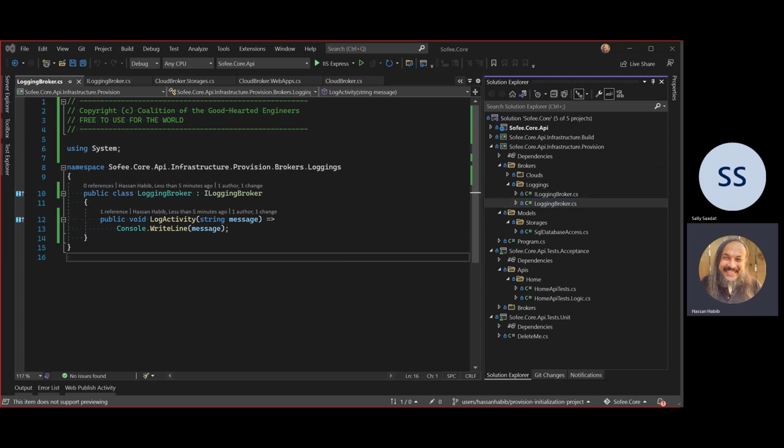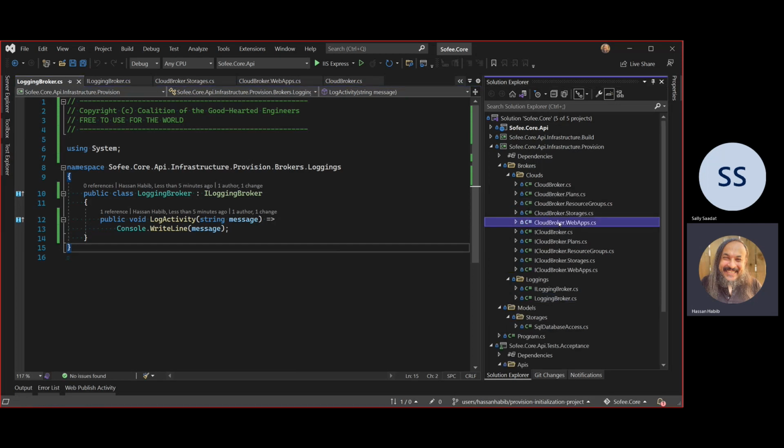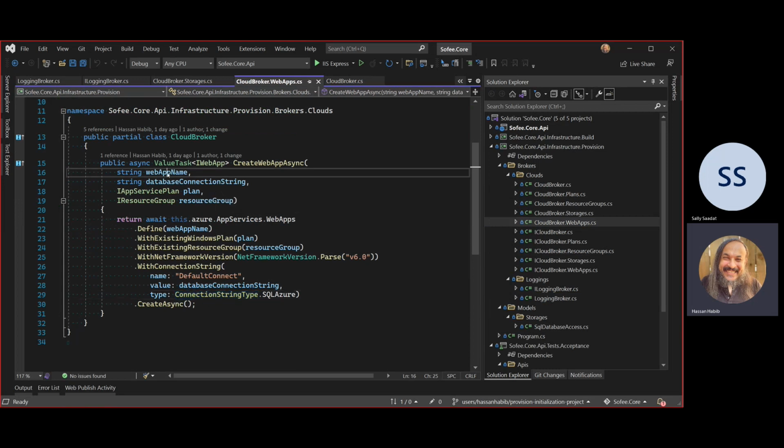I need one last thing in here, which is really important, which is the configurations broker. And this configurations broker is the most important one because through the configurations that we're going to add into that system, it's going to help us define things. Remember how I said when you run your application, let's say your web app, it needs a web app name, right? Where is this name going to come from? It's going to come from a configuration. And we want to read that configuration and process it.